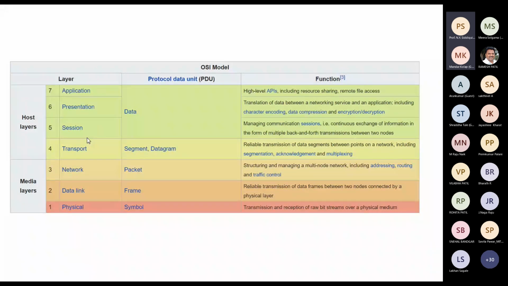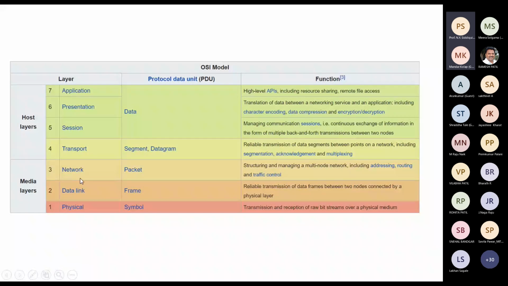So the transport layer is looking into the process to process communication. Then coming to the network layer, it is source to destination, from which source to what destination, that is taken care of by the network layer.